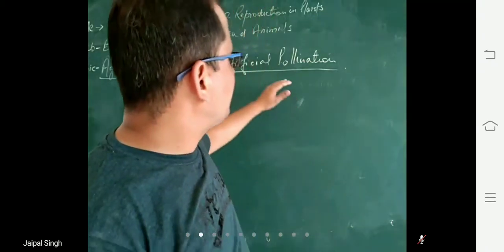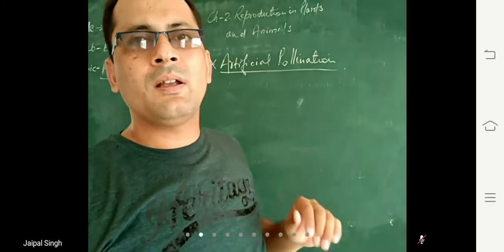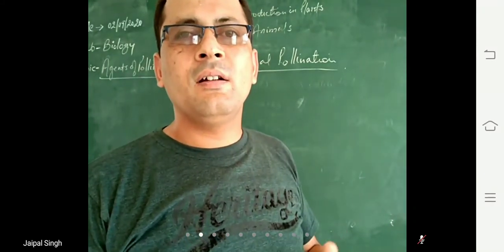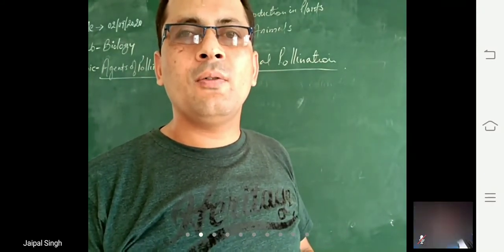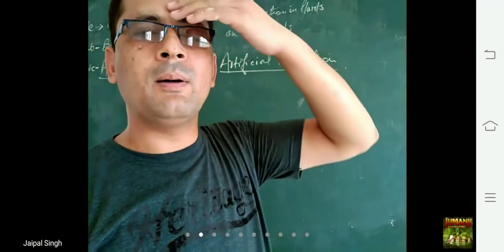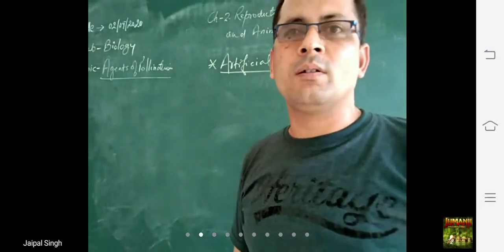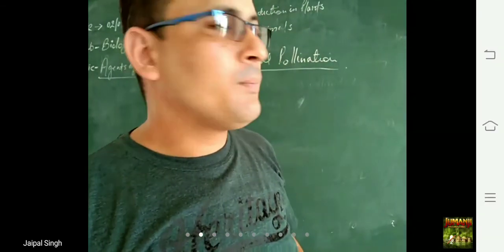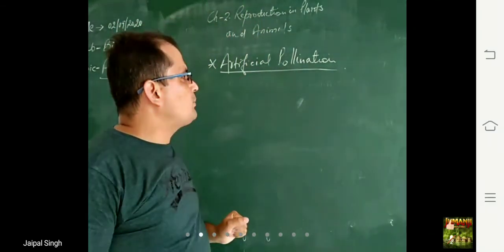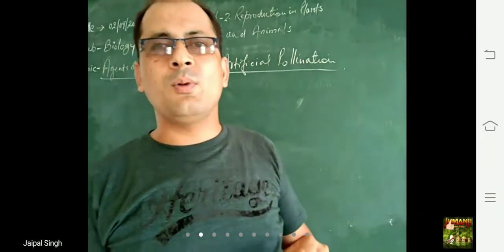But by one method, artificial pollination, we can grow good varieties of crops. We can develop good varieties of seeds that can be grown into good quality crops. So what happens in artificial pollination?